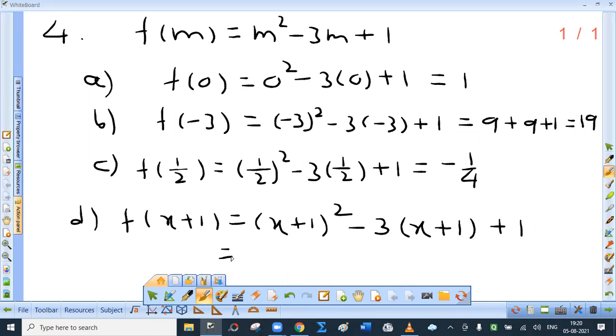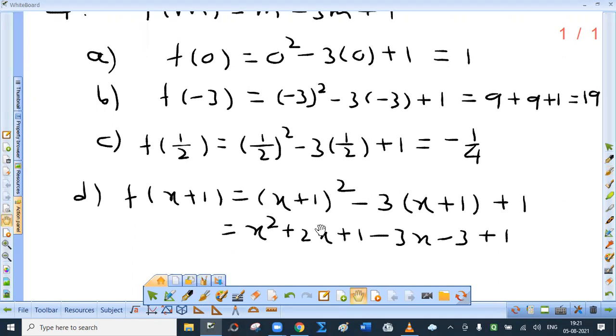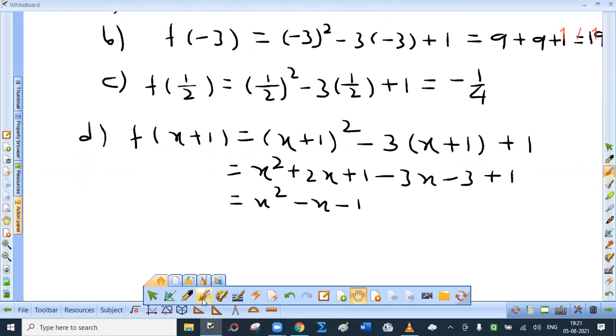Now tell me what is (x plus 1) square? x square plus 2x plus 1. Open the bracket, so minus 3x, don't say plus 3, minus 3, plus 1 as it is. So on simplification you get x square, then minus x, minus 1. This is what? f of x plus 1. Right?